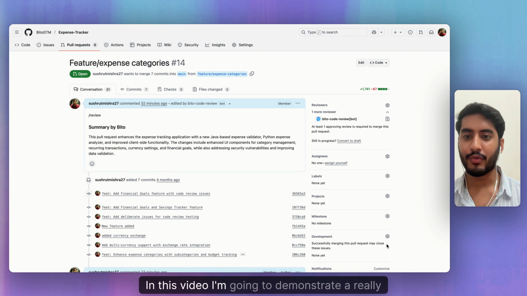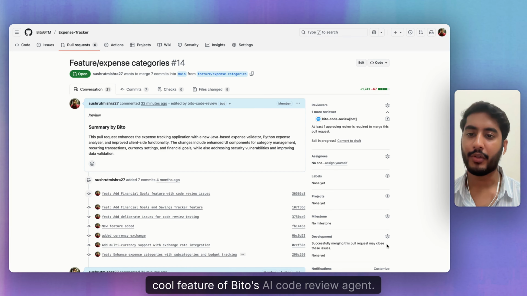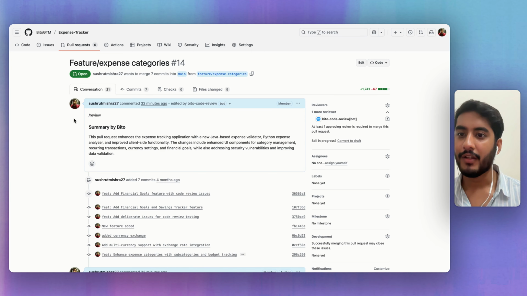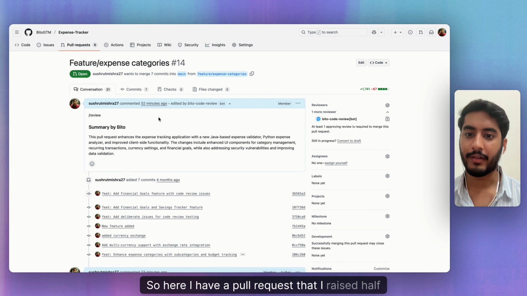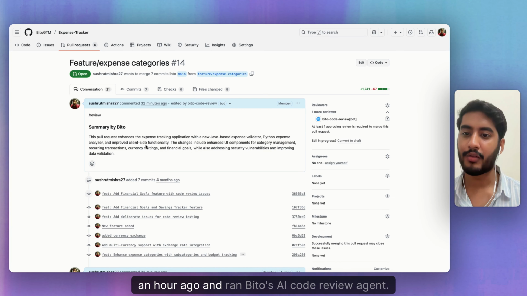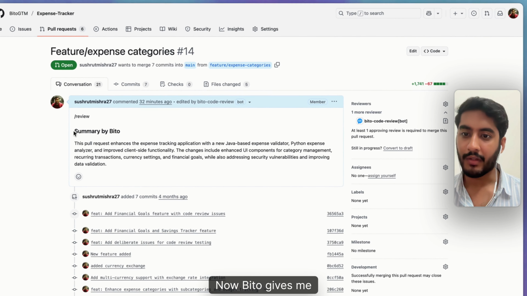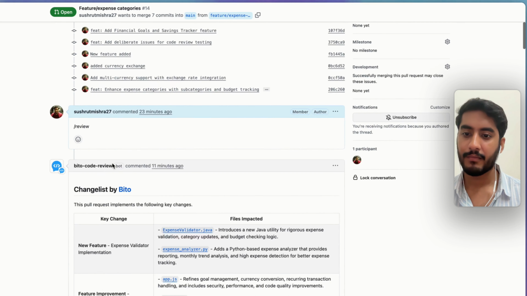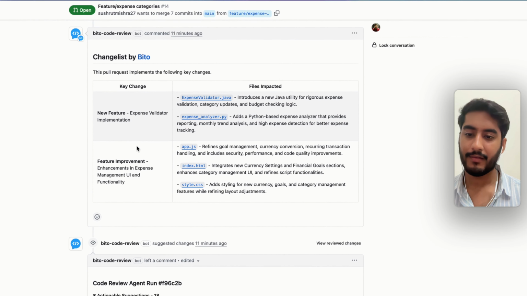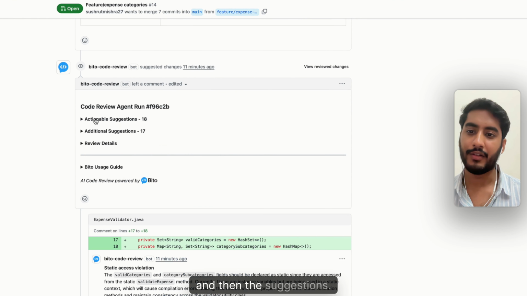In this video, I'm going to demonstrate a really cool feature of Bito's AI code review agent. So here I have a pull request that I raised half an hour ago and ran Bito's AI code review agent. Now Bito gives me a summary of the pull request, a change list, and then the suggestions.